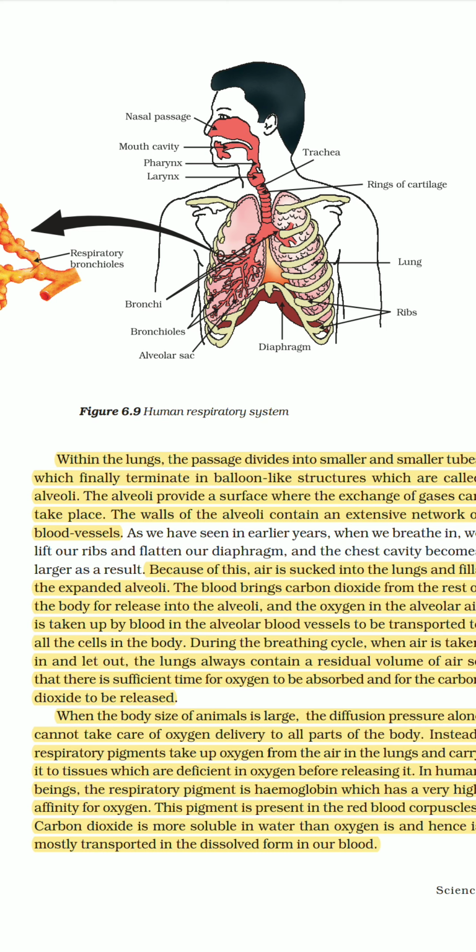When you inhale, it pushes downward, and when you exhale, it pushes upward, and all the air rushes out from your nose. So it really helps in this process.